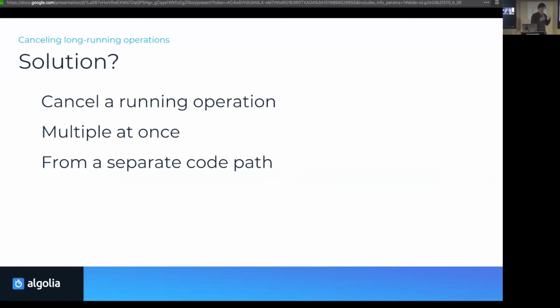Now, let's go back to our problem and what do we really want? Which solution do we want? We want to cancel a running operation. Maybe we want to cancel multiple at once. That would be nice. And it would be very nice if we could do it from a separate code path, so that you don't need to call cancel on a promise, because that would be pretty annoying, since you can only do it there.